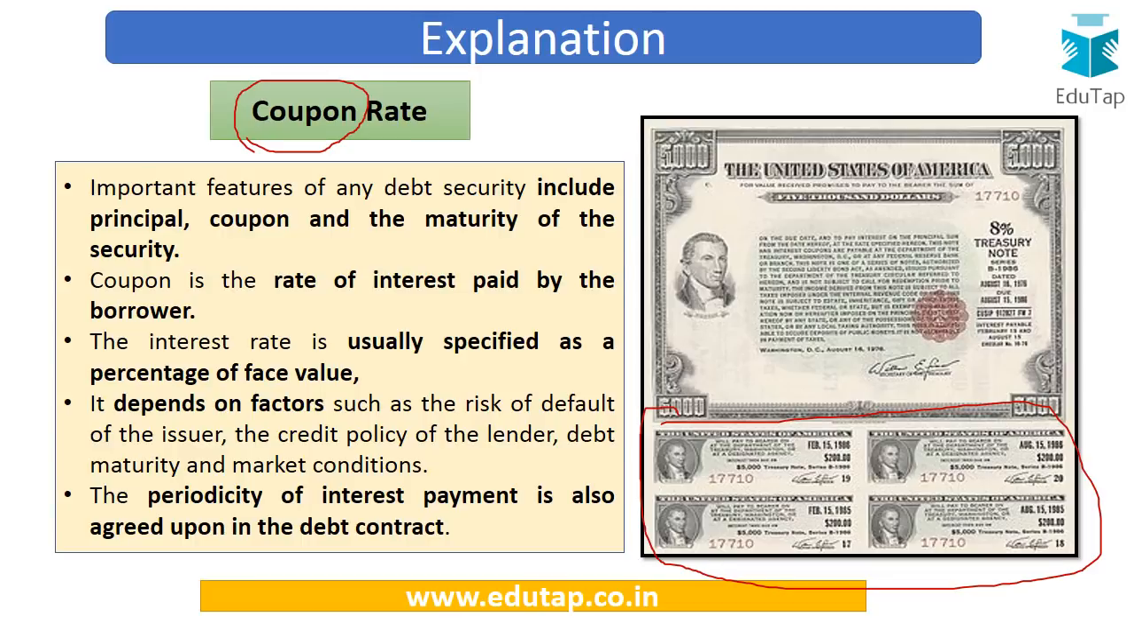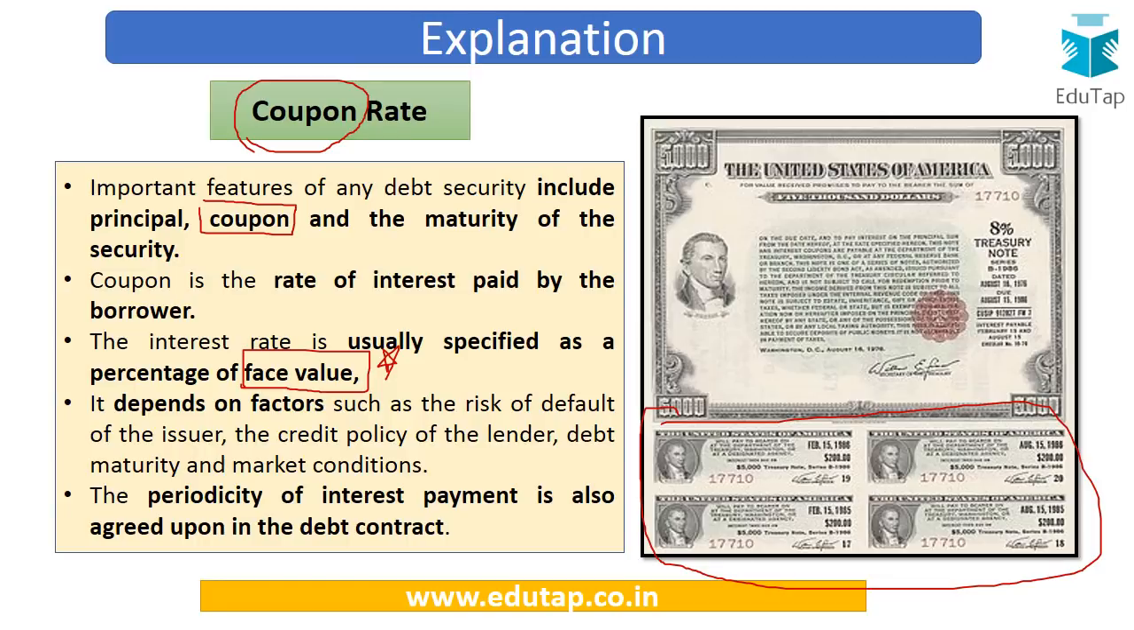There are other important features associated with the debt security. They include principal and the maturity of the security, but the most important one is the coupon rate. Now this coupon rate is usually specified as a percentage of face value. This is very important: the coupon rate is specified as a percentage of face value and not the market price.